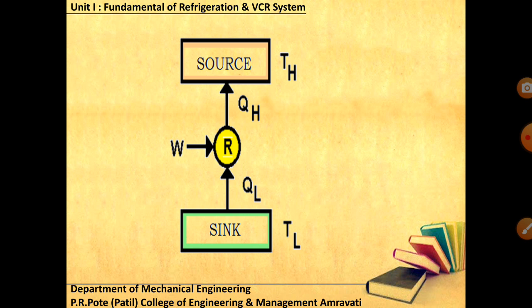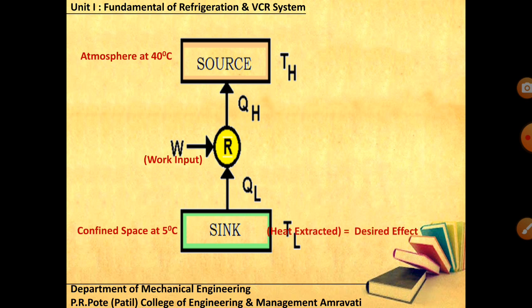And altogether the QH amount of heat, after extracting heat from the sink, you send to the source. My sink is nothing but a confined space which I need to maintain at 5 degrees Celsius. The source is the atmosphere, which is at 40 degrees Celsius. And this is the work input, the work which you are supplying to the refrigerator so that it will extract some heat.